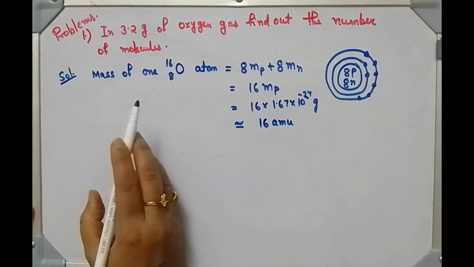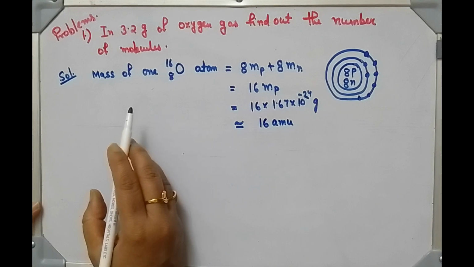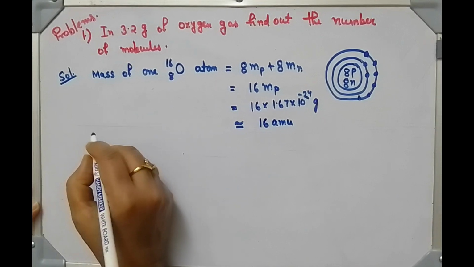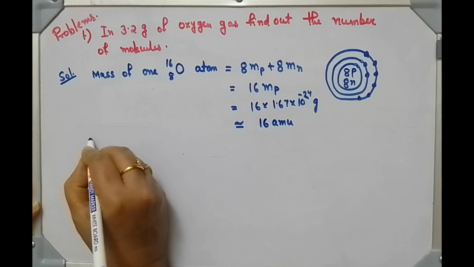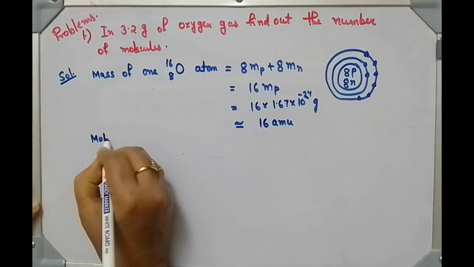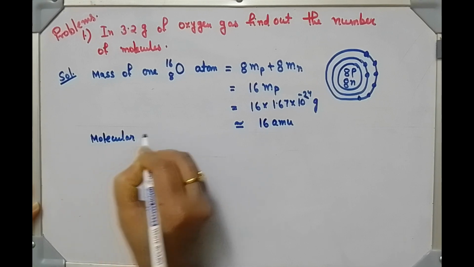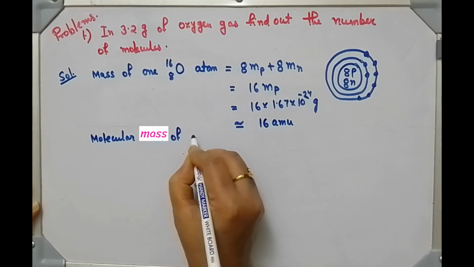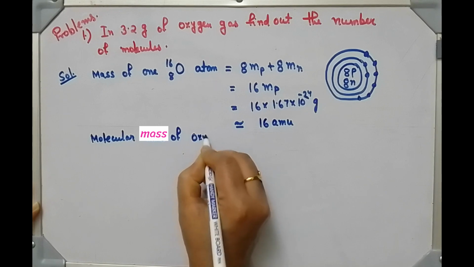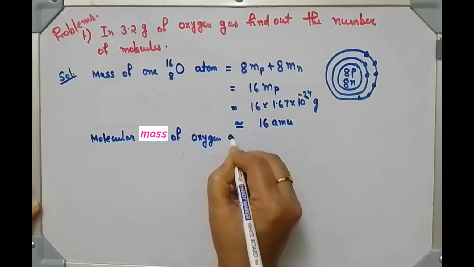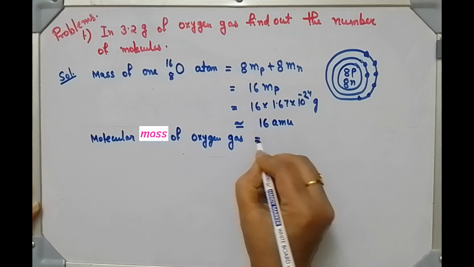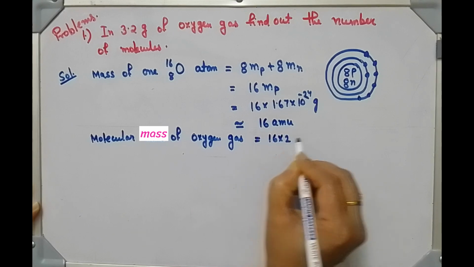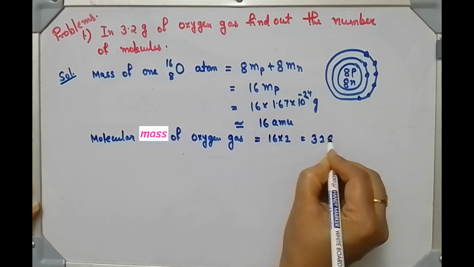And in oxygen gas, 2 oxygen atoms are there. So here we can write molecular mass of oxygen gas is 16 into 2 is equal to 32 AMU.